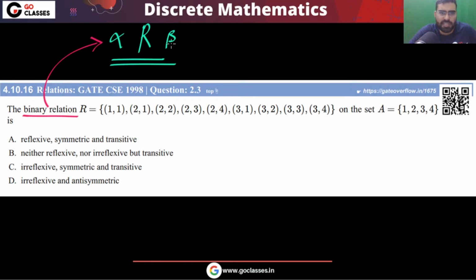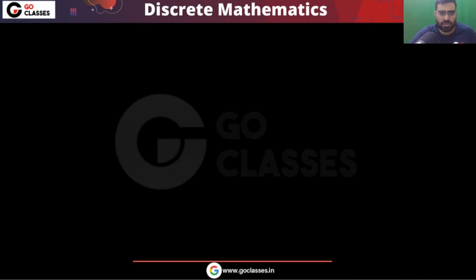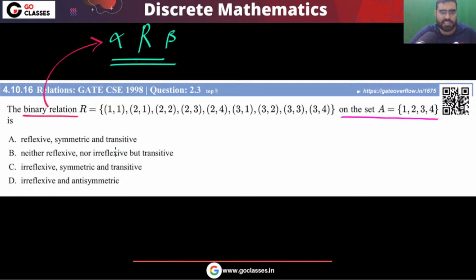These two elements can be the same or they can be different, but the point is that a binary relation means a relation between two elements. Now this binary relation is given on the set 1 2 3 4. As you can see, 1 is related to 1, 2 is related to 1, 2 is related to 2, 2 is related to 3, 2 is related to 4, and so on. Now these properties the question is asking. So let's solve it. First of all, let's check for reflexivity. Is this relation reflexive or not? Reflexive property says that every element in the base set, this is your base set here.